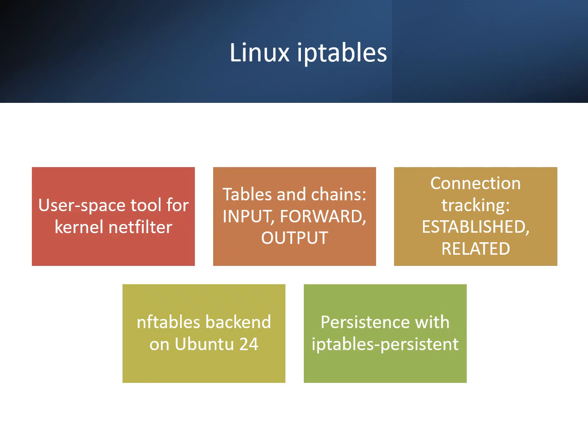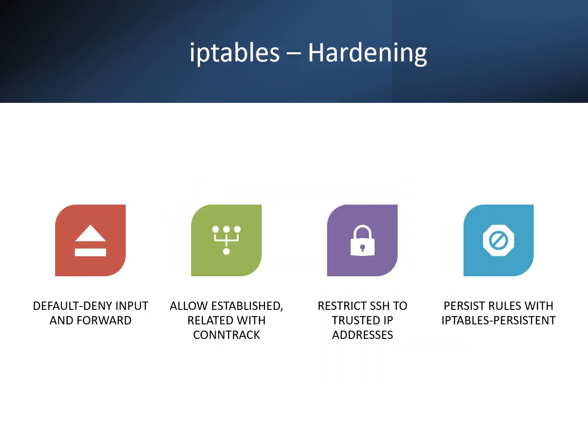On Ubuntu 24, iptables is implemented through nftables. While the syntax is the same, rules are actually applied through nftables, ensuring modern capability. By installing the iptables-persistent package, rules can be saved and reloaded automatically when the server reboots.